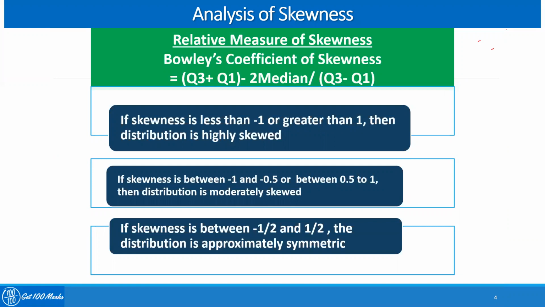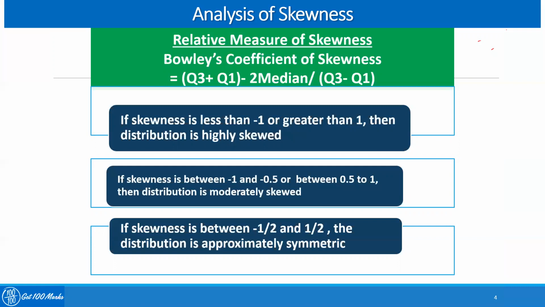Now, when we tell whether skewness is very high or moderate: if the skewness value is greater than +1, we'll say highly positively skewed, or if it is less than -1, we'll say highly skewed on the negative side. If the skewness is between 0.5 to 1 or negative 0.5 to negative 1, we'll say that the data is moderately skewed, either to the positive side or to the negative side.